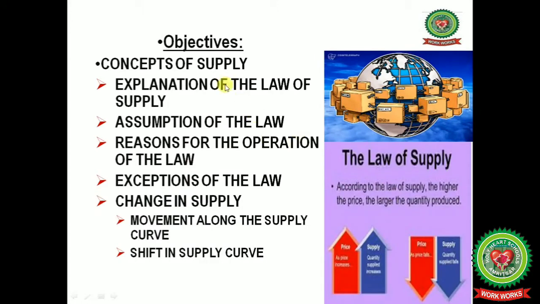In this chapter we have already discussed the concepts of supply. Today we will discuss the explanation of the law of supply, assumptions of the law, reasons for the operation of the law, exceptions of the law, and change in supply. Under this we will discuss movement along the supply curve and shift in the supply curve.